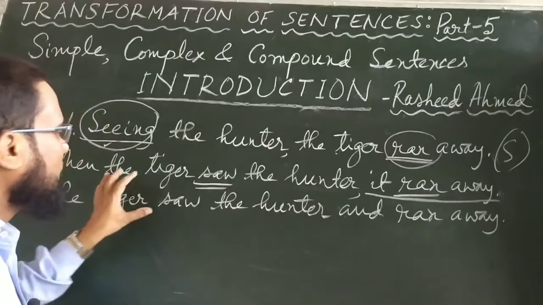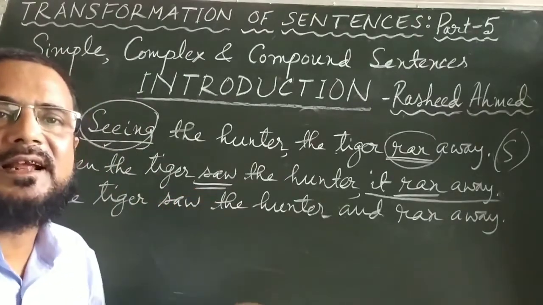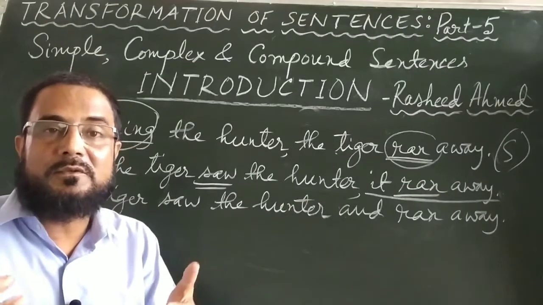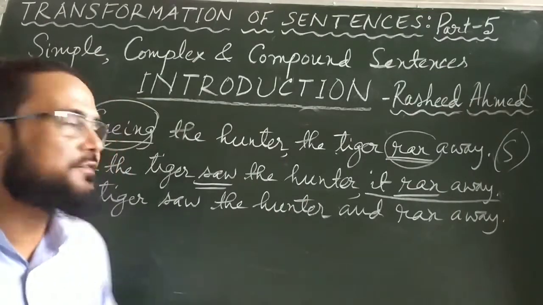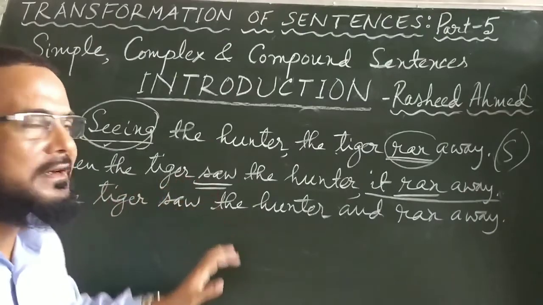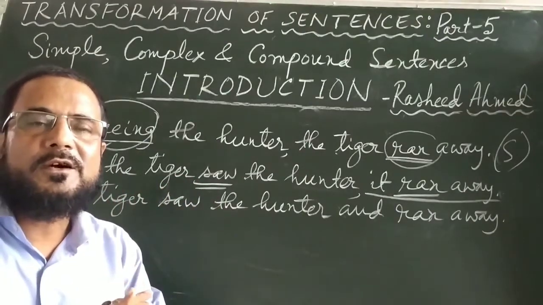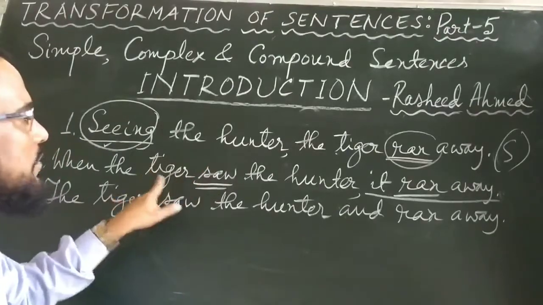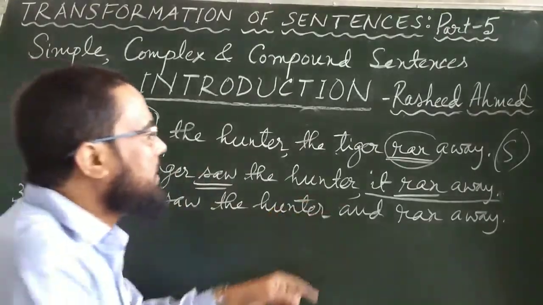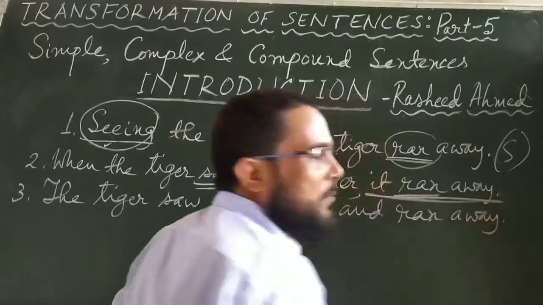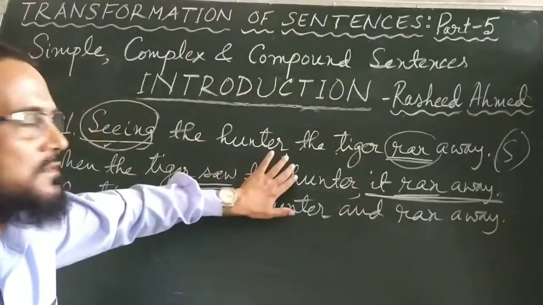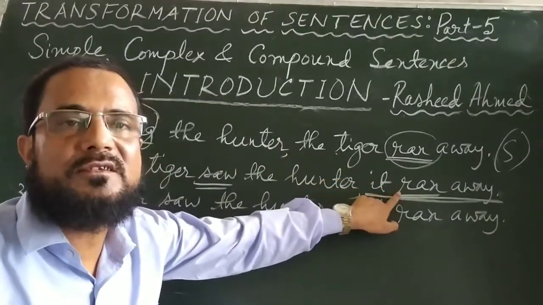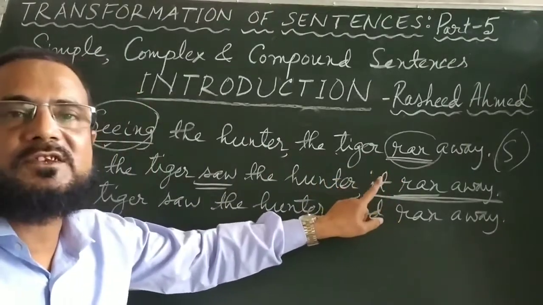But if you say only when the tiger saw the hunter and then you don't continue, then your listener will be waiting to listen some more words from you. It means if you say just when the tiger saw the hunter, you have not been able to convey a complete sense. This means that in this number 2, there are two parts. This part is able to convey a complete sense even without the help of the first part. Even if the first part is removed, still these 3 words together can make a sentence of its own.